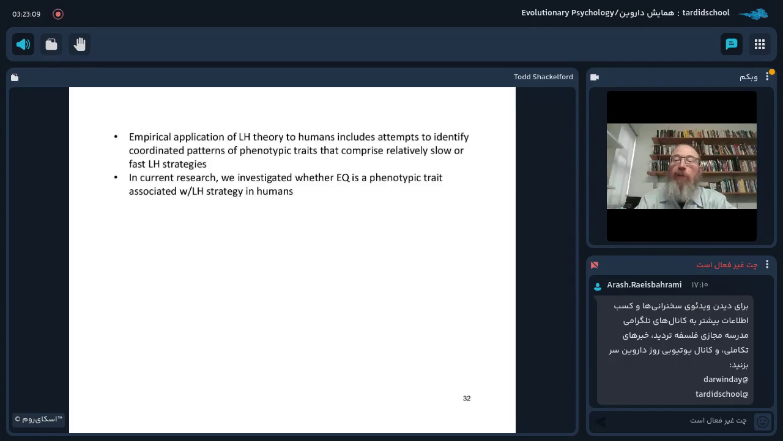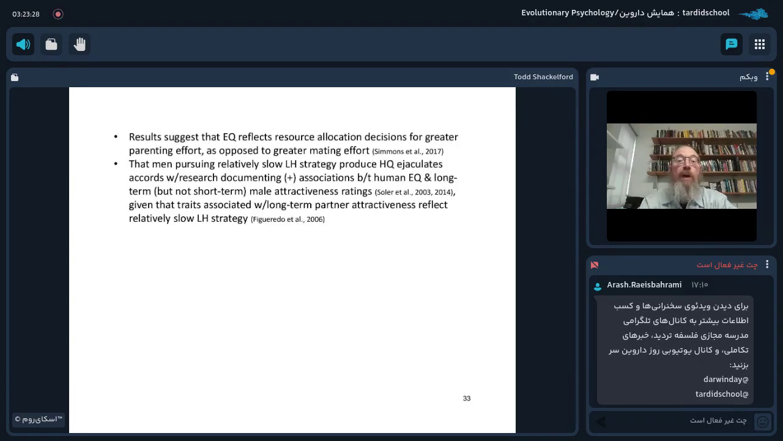Now, the empirical application of life history theory to humans includes attempts to identify coordinated patterns of phenotypic traits that comprise relatively slow or fast life history strategies. In the current research, we investigated whether ejaculate quality may be a phenotypic trait associated with life history strategy in humans. These results suggest that ejaculate quality does reflect resource allocation decisions for greater parenting effort as opposed to greater mating effort.